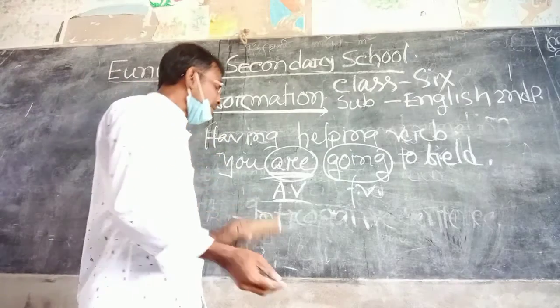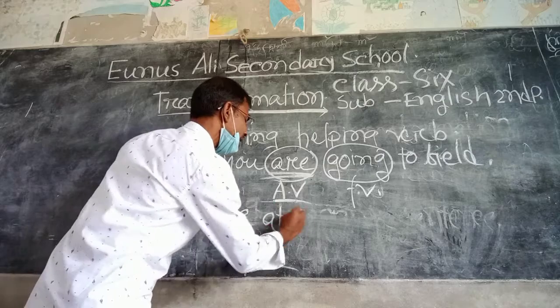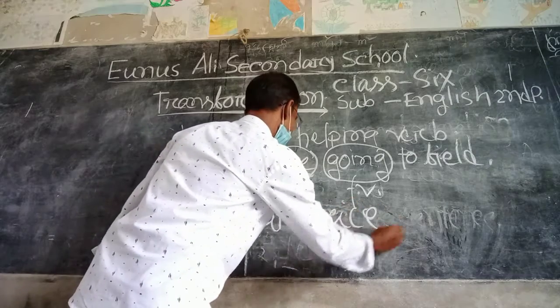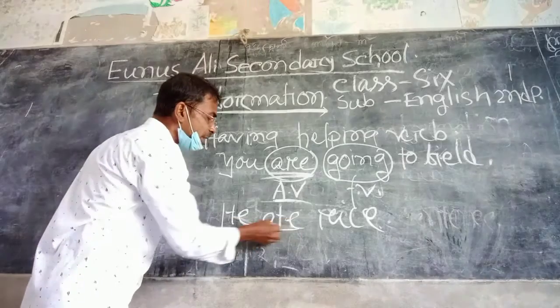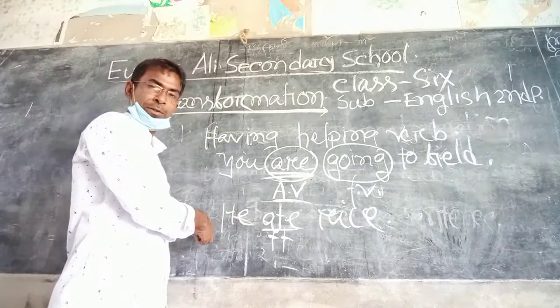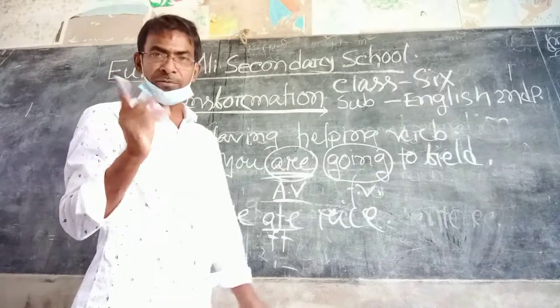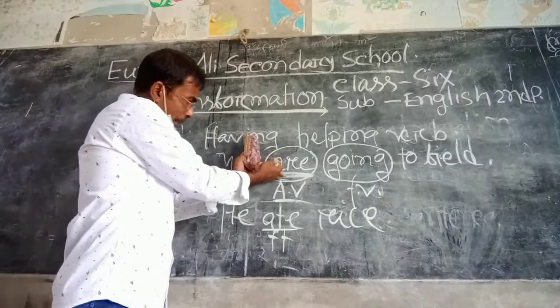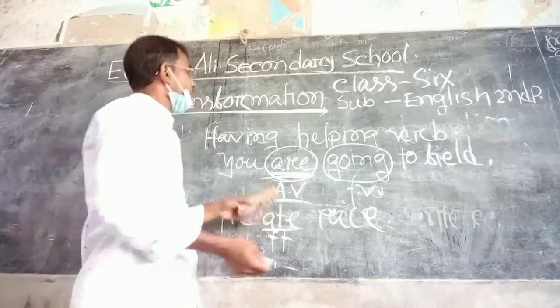But if we say he ate rice, there is no auxiliary verb. It is a finite verb, so subject, verb, object. So we have got two types of sentence, having an auxiliary verb or without an auxiliary verb.